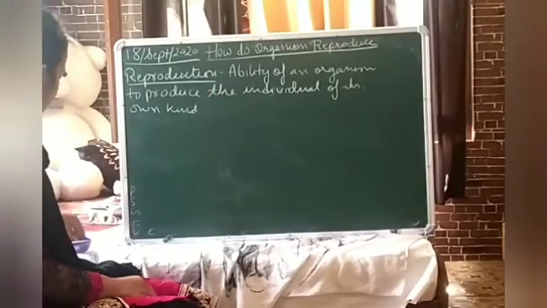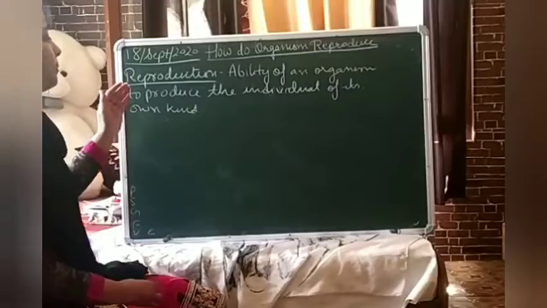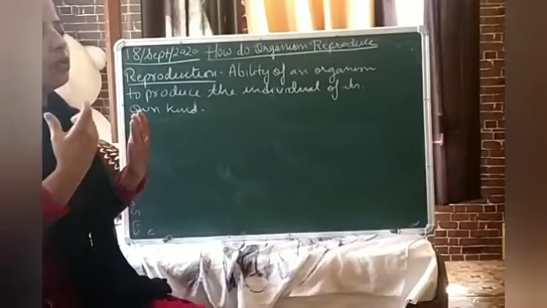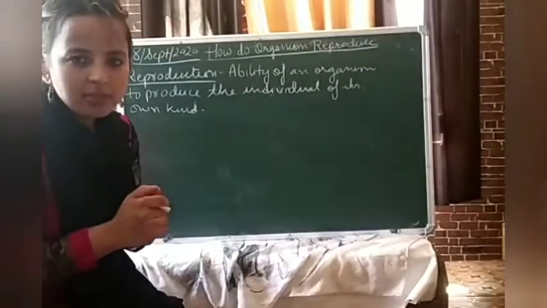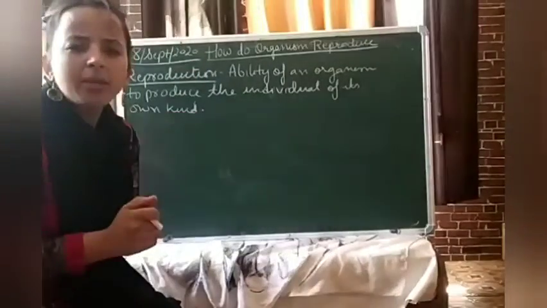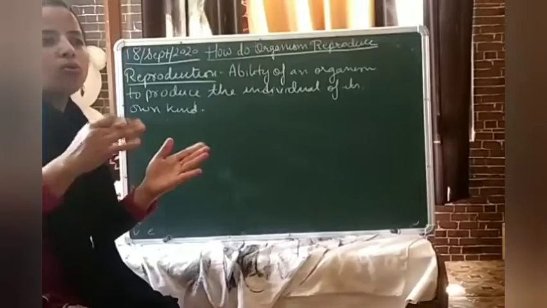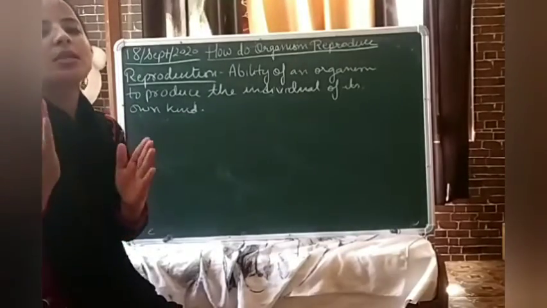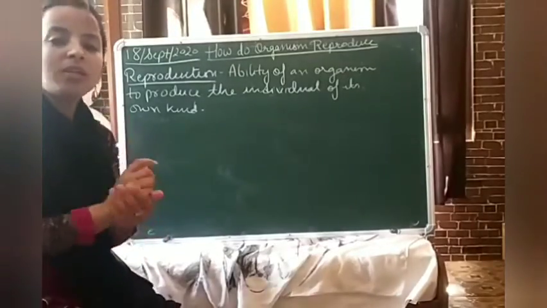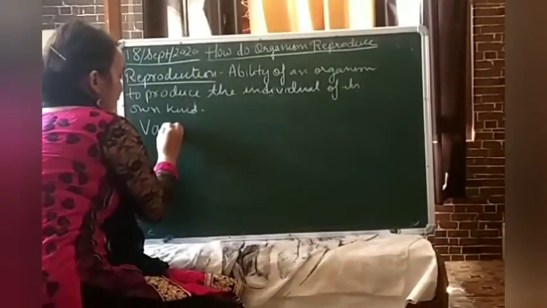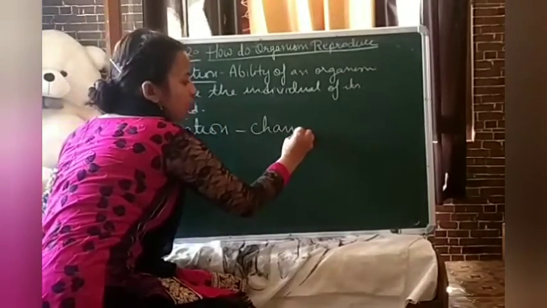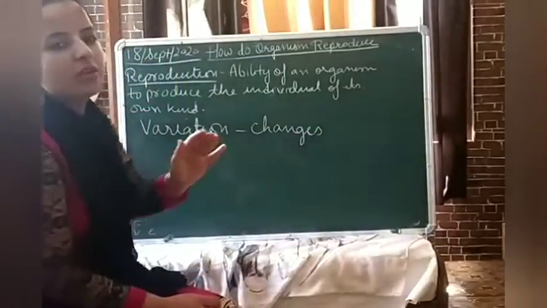So students, if I talk about myself, am I an exact copy of my parents? Or you can take your own example. Are you identical to your parents? No, not at all. So how do those variations occur? How do those changes occur? What is the importance of variation in your body? The importance of variation in your body is that, students, it allows you to survive in drastic conditions.